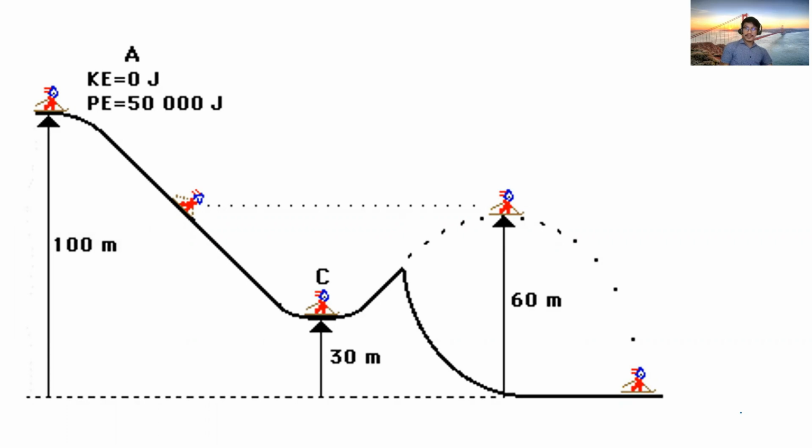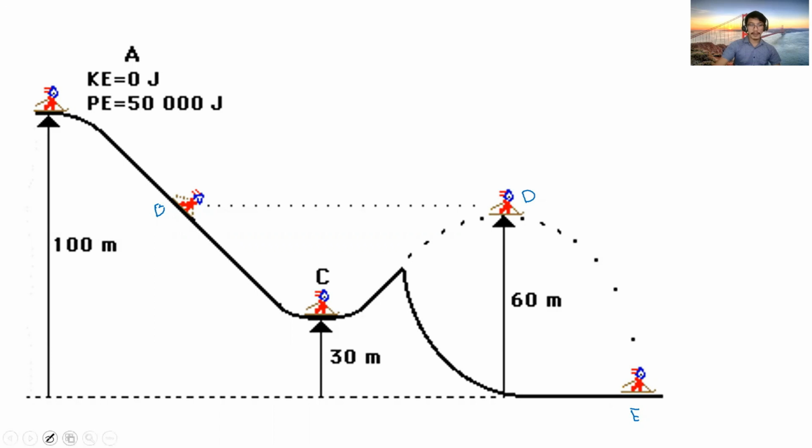So kinetic energy is 0 joules at the top, and then potential energy is 50,000 joules, and then the height is 100 meters. So tatawagin natin itong point B, kasi point A naman na, point B, point C, point D, and point P. So again, it is just arbitrary. Depende sa mo sa imong itawagan na sila.